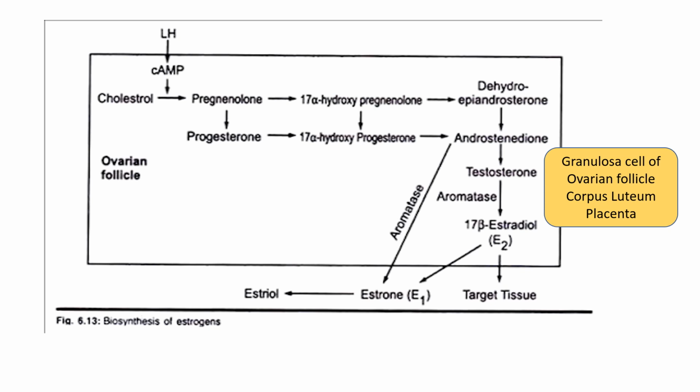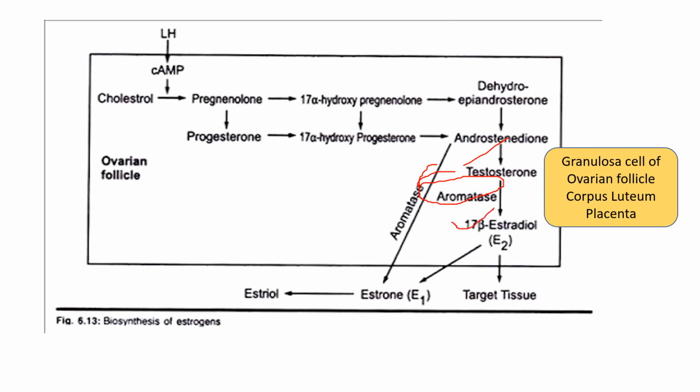Their biosynthesis depends upon the enzyme aromatase, that is CYP19, which converts testosterone to estradiol.